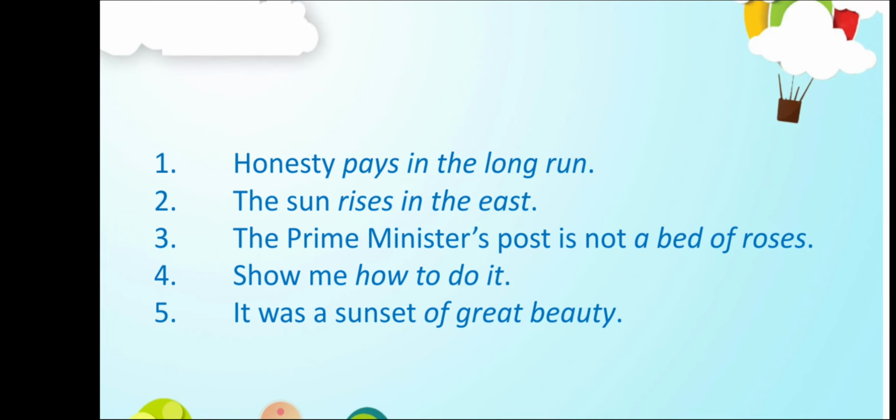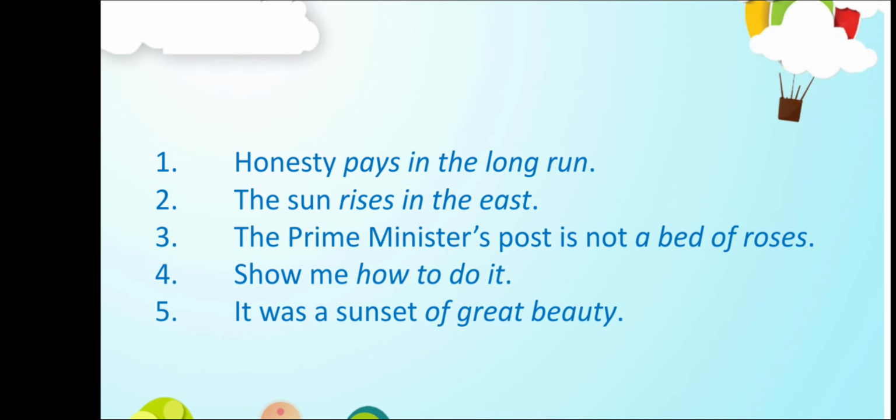Honesty pays in the long run. So here you can see that in the long run is written in italics. If you see in your computer or in your mobile, then on the top left side you can see written BI. So that B is for bold and I is for italics. So you can see the italics, they are in the slant form. So you can make out that honesty is written straight, whereas pays in the long run is written in the slant way. So that is the italic form.